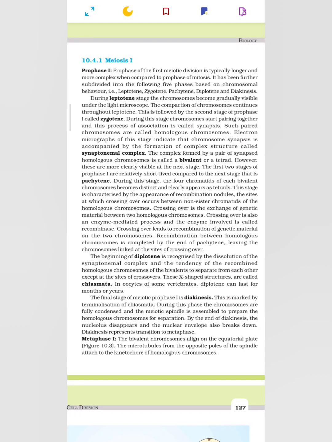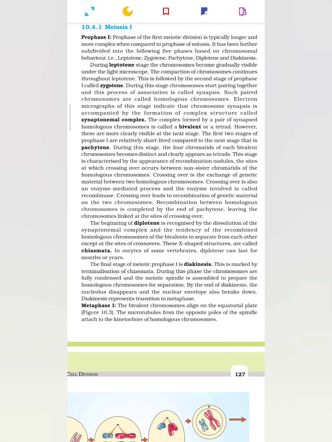During this stage, the four chromatids of each bivalent become distinct and clearly appear as tetrads. This stage is characterized by the appearance of recombination nodules, the sites at which crossing over occurs between non-sister chromatids of the homologous chromosomes. Crossing over is the exchange of genetic material between two homologous chromosomes. Crossing over is also an enzyme-mediated process, and the enzyme involved is called recombinase. Crossing over leads to recombination of genetic material on the two chromosomes.